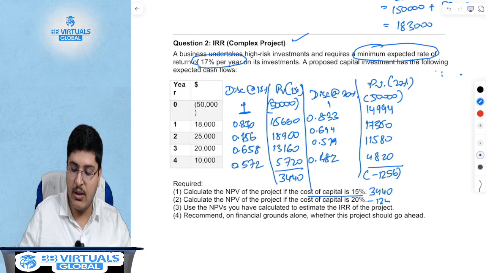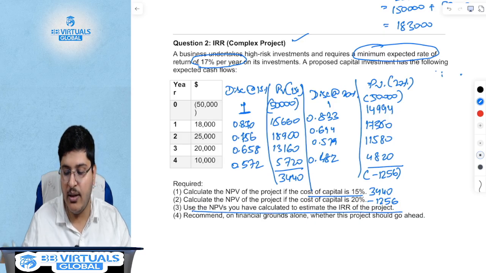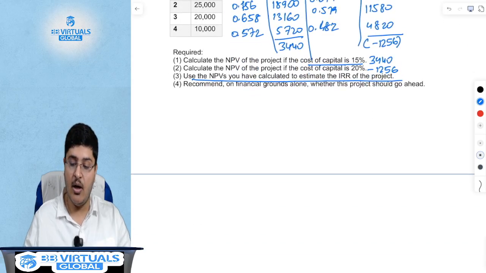The answer to this question is 1256. Using the NPVs that you've calculated, estimate the IRR of the project. How do you calculate the IRR?